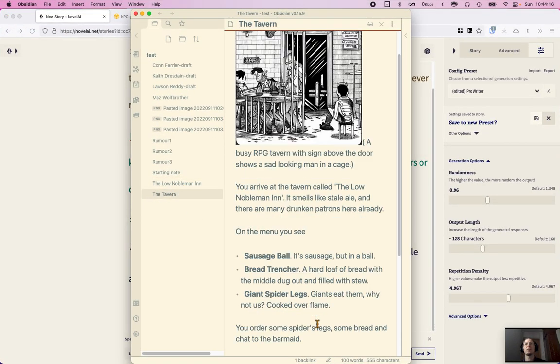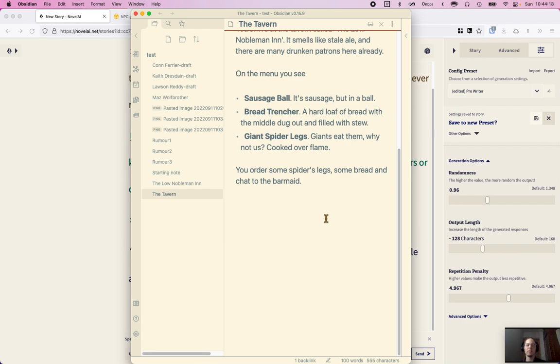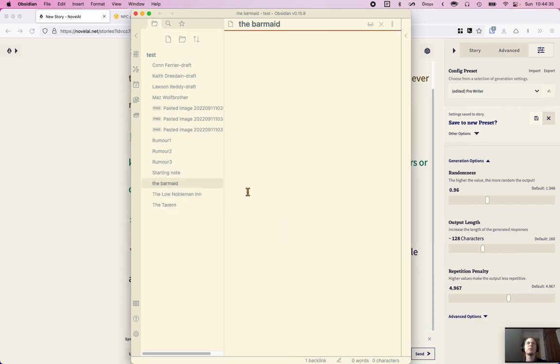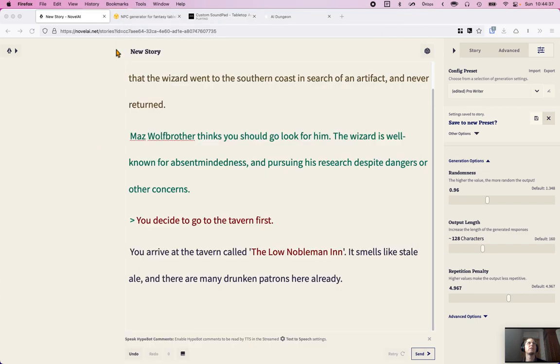We're in the tavern. Okay, and chat to the barmaid. Okay. And then maybe that could be a scene. Go to the scene. There's a barmaid.